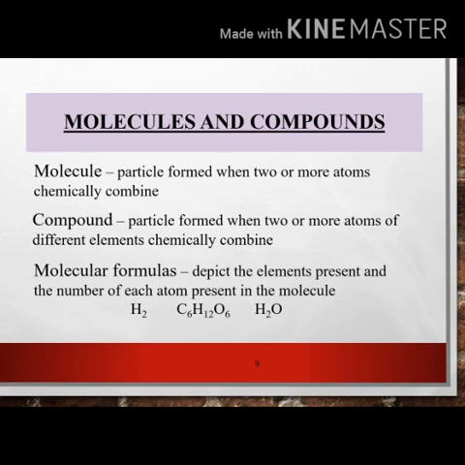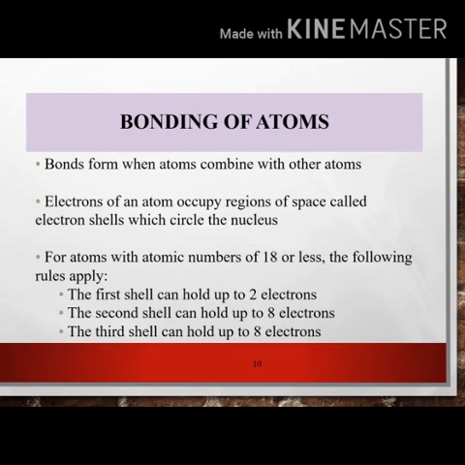Atoms are joined together with the help of bonds. So what is bonding of atoms? First, a bond forms when atoms combine with other atoms. Second, the electrons of an atom occupy regions of space called electron shells, which circle the nucleus.